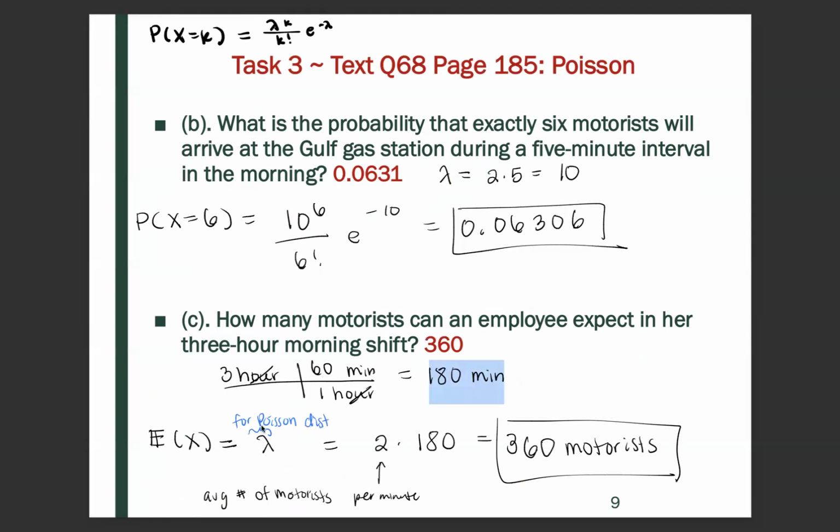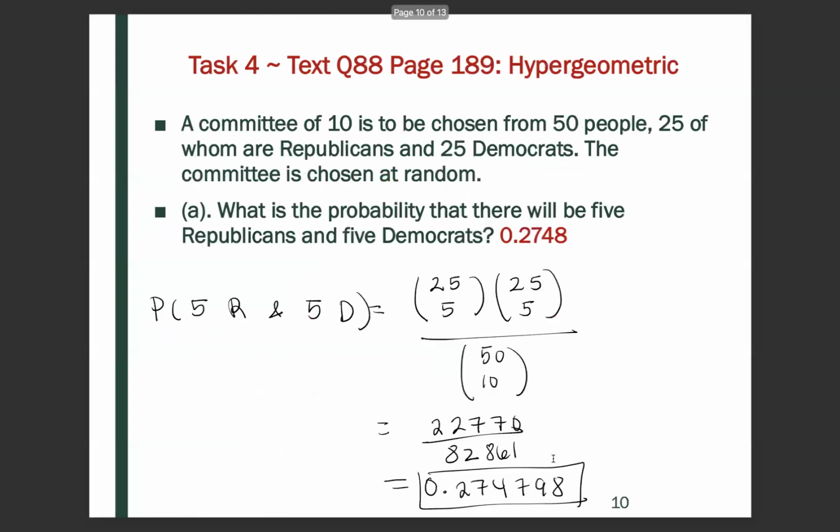And for a Poisson distribution, the expectation is equivalent to lambda. So our lambda is going to be 2, because that was the average number of motorists per minute, times 180 minutes, which we found above. So 2 times 180 is 360. That's the number of motorists that an employee can expect in a 3-hour morning shift.